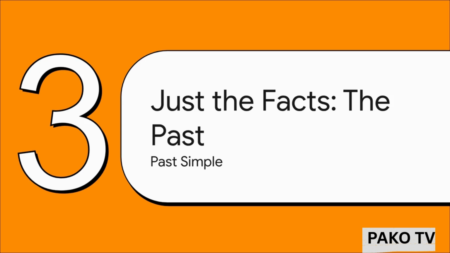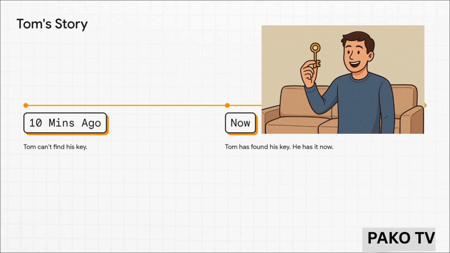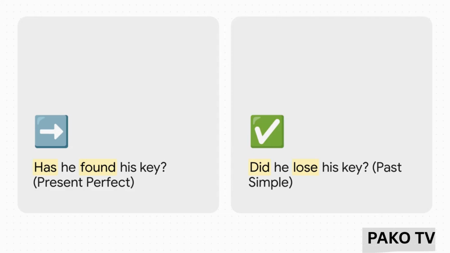Let's get back to Tom's story and bring in the other side of this puzzle, the past simple. And just like that, 10 minutes later, success. Tom has found his key. He's holding it in his hand. The panic is over. He has his key now. And this change, this is the whole, well, it's the key to understanding what comes next. No pun intended, I promise. So now that he has the key, the way we talk about the situation can change.